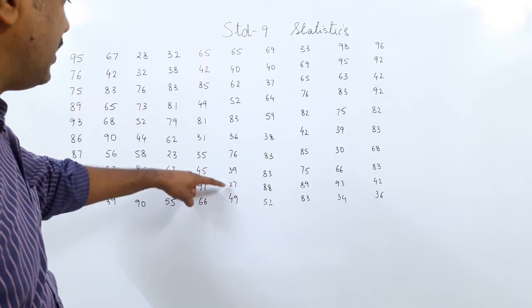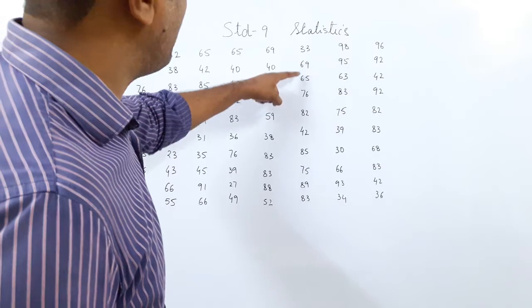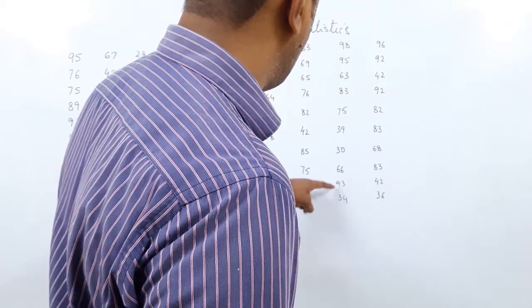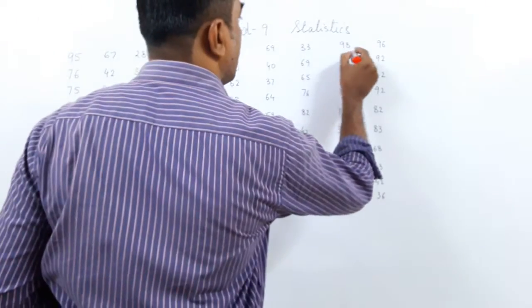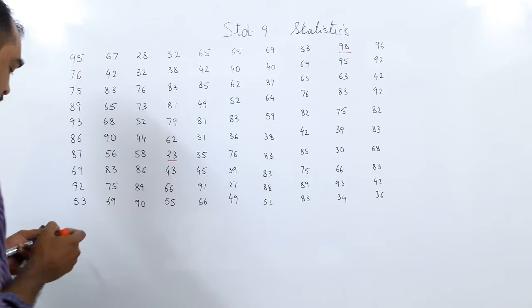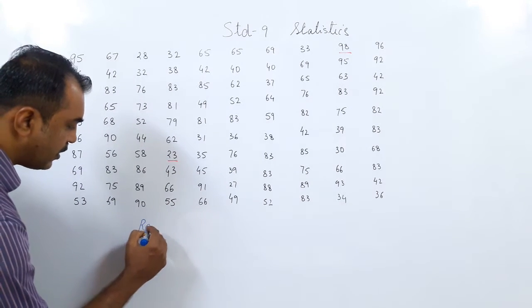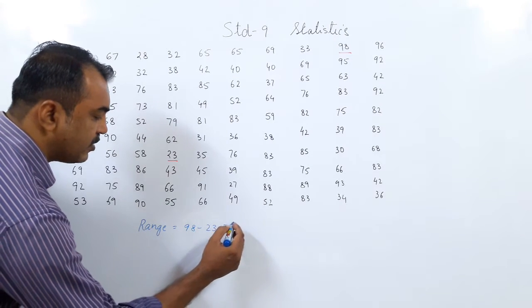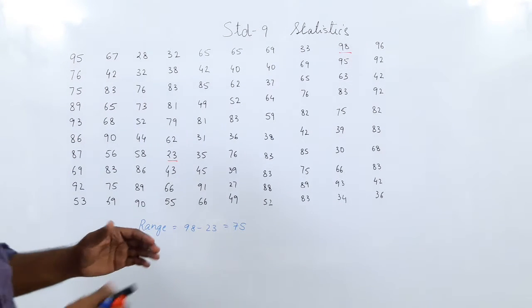So you have to check this data and see how troublesome it is to go through all the data like this, because here we are treating every data point individually. So if you go by the individual data, we have the highest reading at 98 and the smallest reading at 23. So what is the range of the data? The range of the data is 98 minus 23, that is 75. That means a difference of 75.